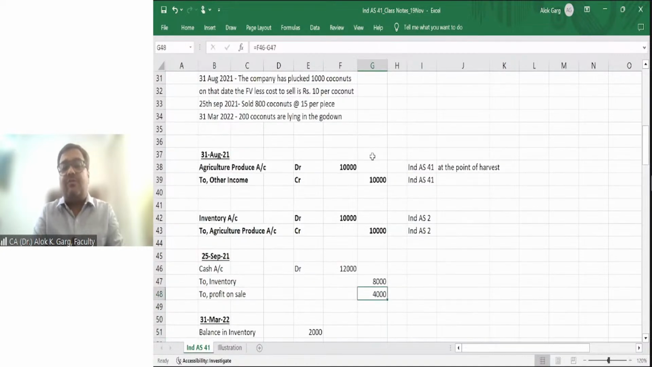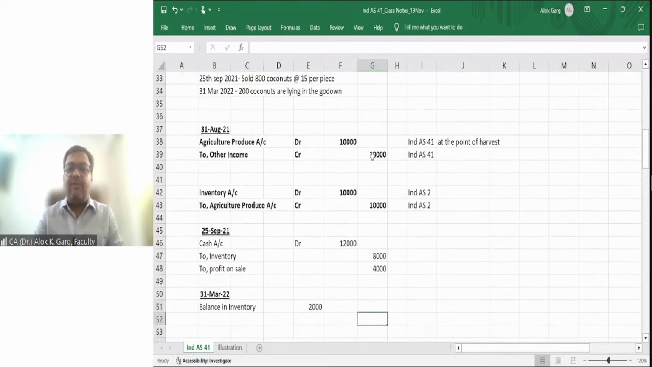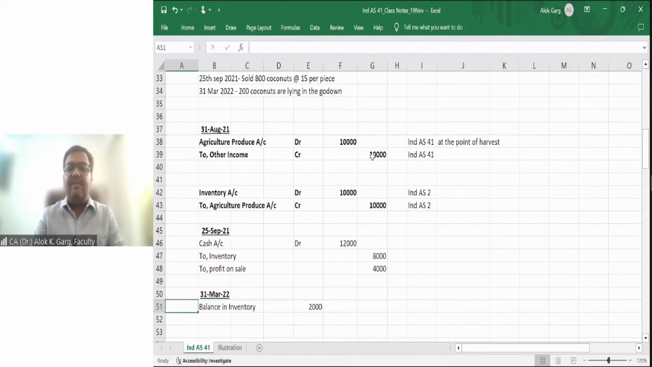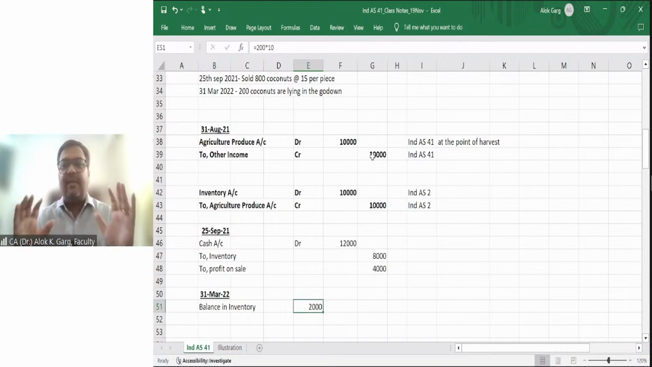On 31st March 2022, 200 coconuts are lying in the godown. So at what value is it going to be recognized? Cost or NRV, whichever is lower. Cost is lower, 10 rupees. So the balance in inventory is 200 multiplied by 10, 2,000 rupees. So this is how this entire event has been captured. I believe now you guys have well understood the accounting in case of agriculture.